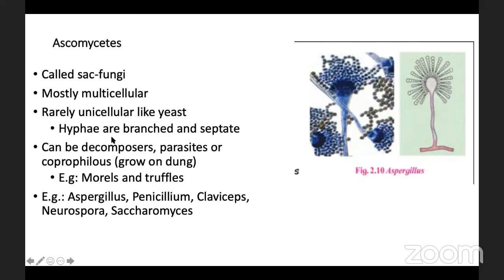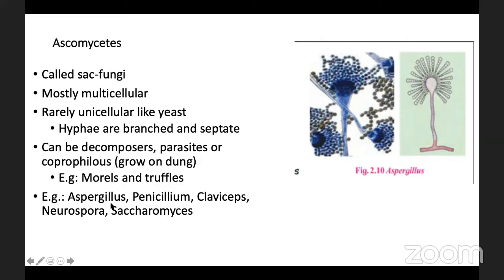The hyphae in the Ascomycetes group are branched and septate. They can be decomposers, parasites, or coprophilous. Coprophilous means those fungi grow on dung. The examples are morels and truffles.